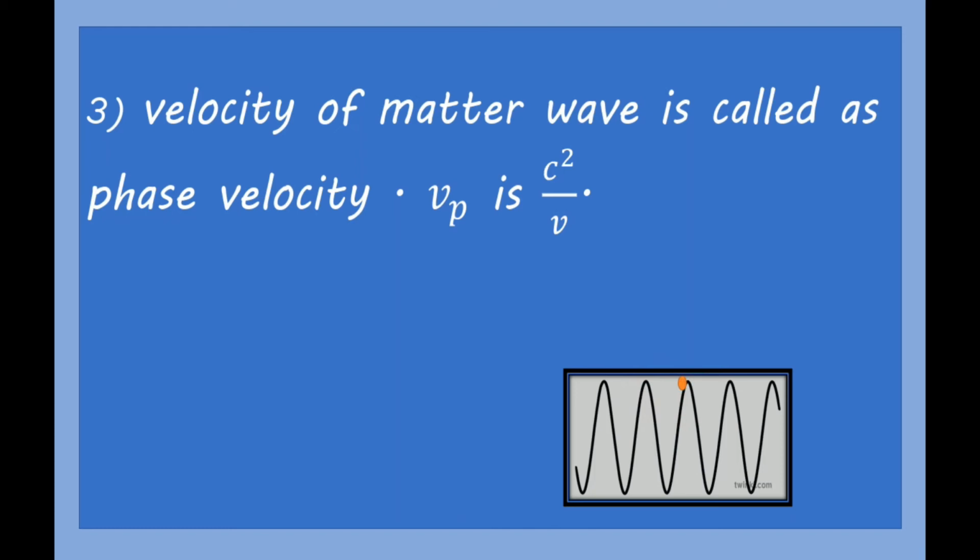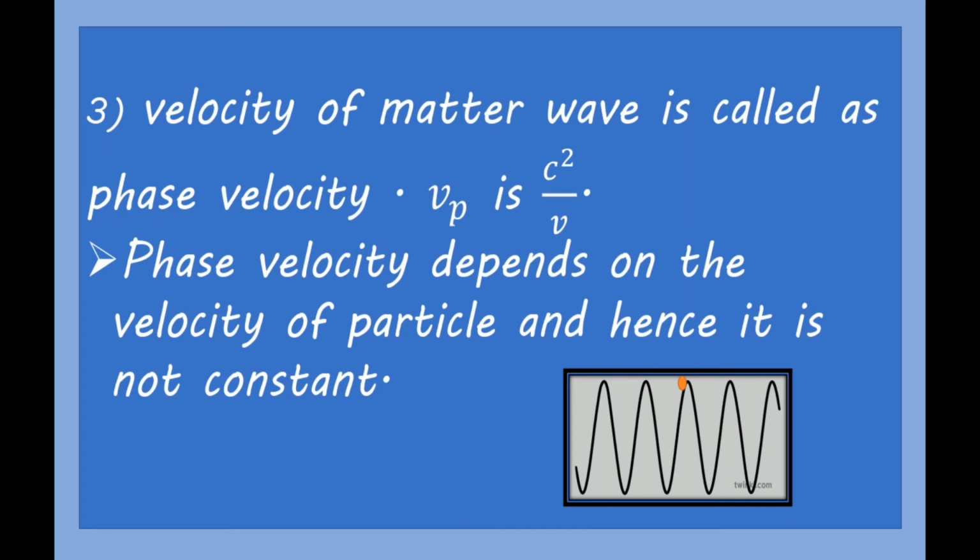Both these velocities are not equal, and that's why the equation is vp is c square upon v. So this phase velocity, or matter wave velocity, depends on the velocity of the particle. It is not a constant, as the mass of the particle is different for different materials, and that's why matter wave velocity is not a constant. So this is our third property.